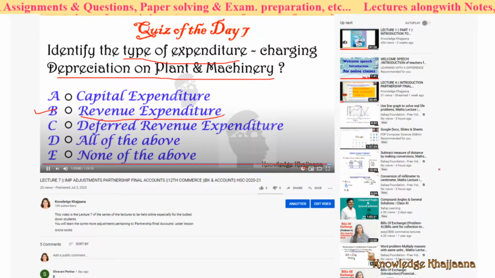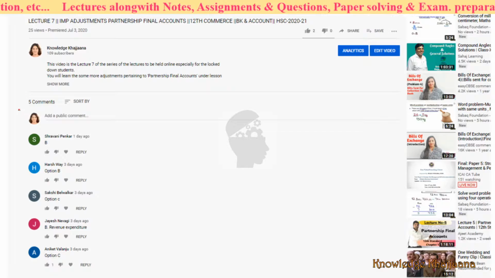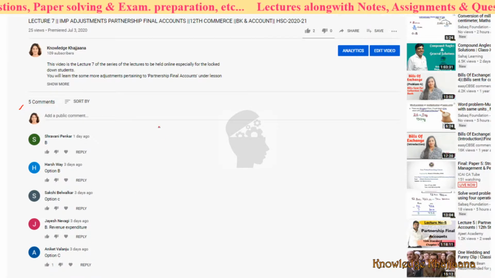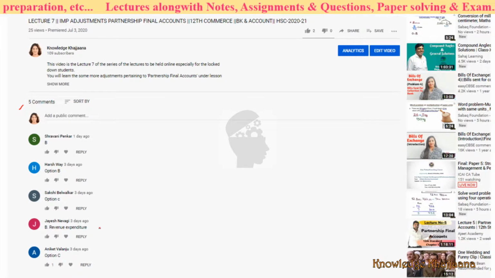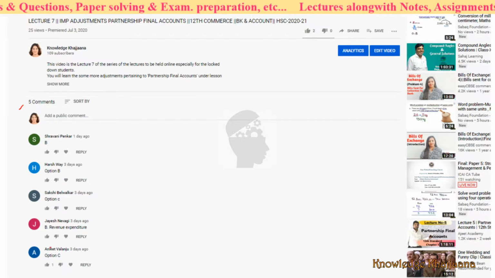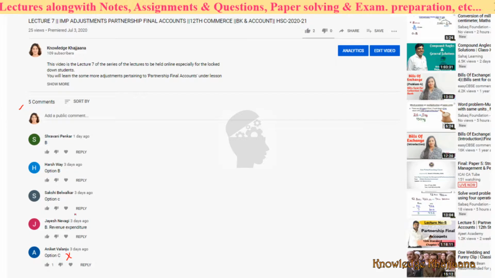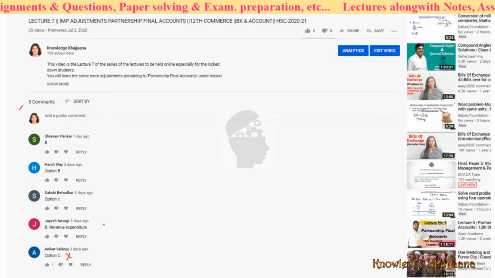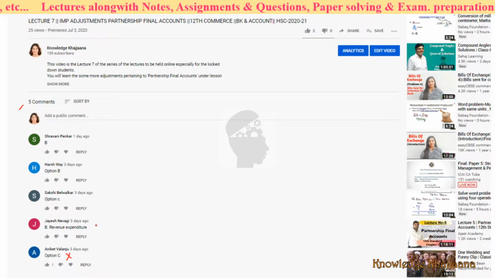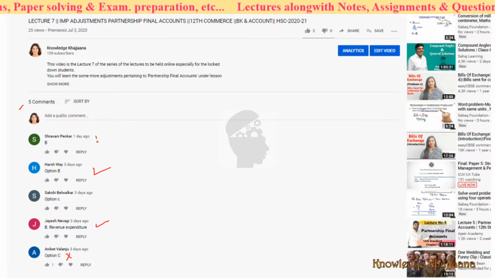Now let's see how many students have given the correct answer. There are a total of 5 comments, and out of the 5, let's see who has given the correct answer, that is option B. The first answer is given by Aniket, but the answer is wrong, unfortunately. The correct answer is B. How many students have given the correct answer? It is revenue expenditure. Yes, it is Miss Neogi, then Harsh Pangankar and Shawnee Penkar.